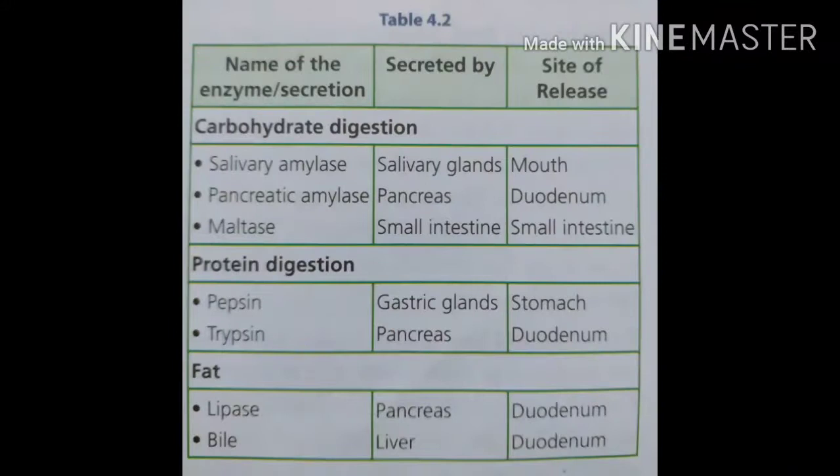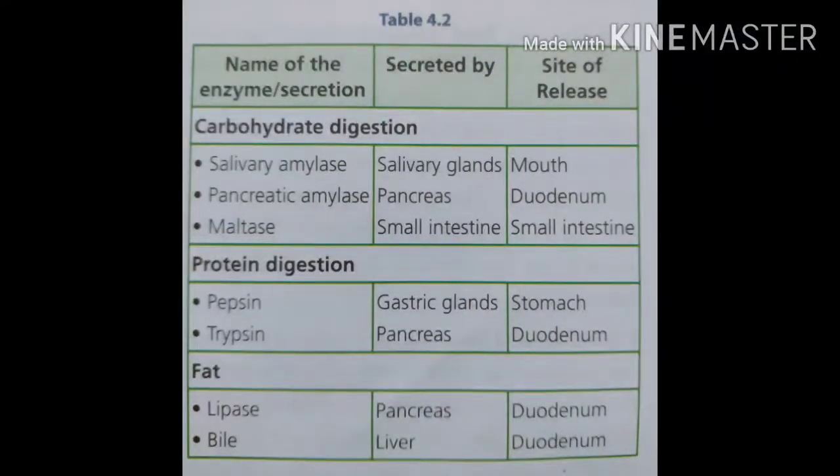Then the next one: here we can see the names of some secretions or enzymes, which one is secreted, and the site of release. Here, carbohydrate digestion. For carbohydrate digestion, salivary amylase is needed, then pancreatic amylase and maltase.